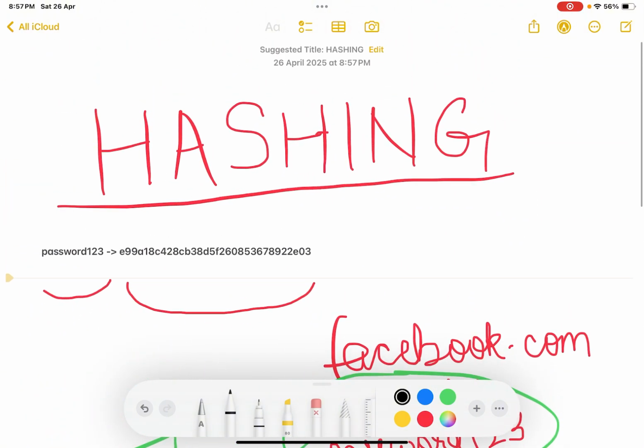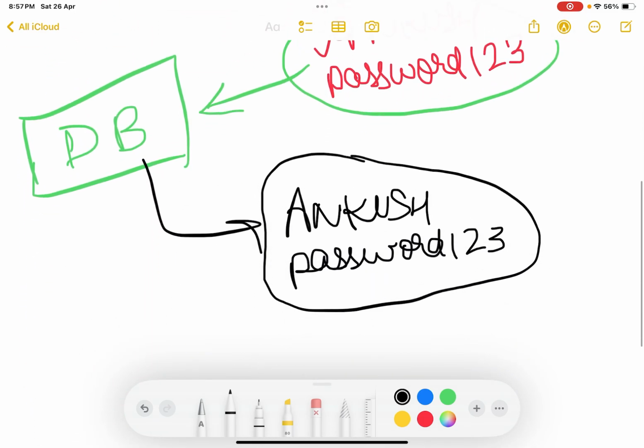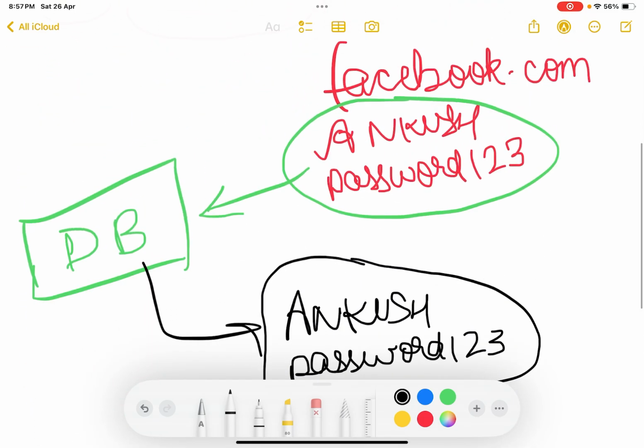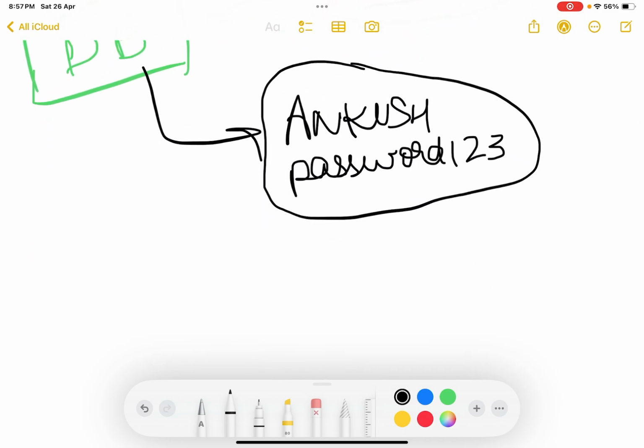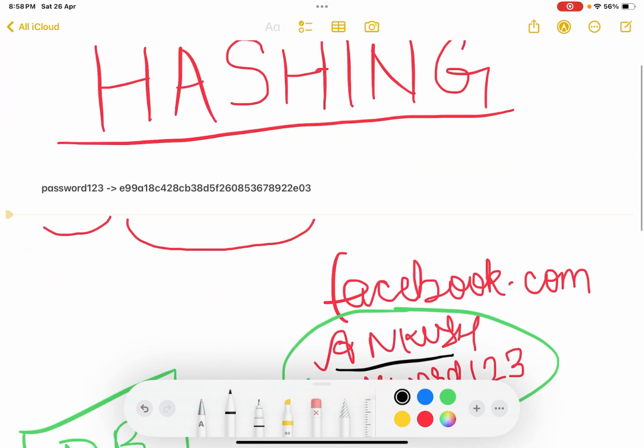This is a very conventional way of storing passwords. The name was entered, then the password was entered, and then this password was stored in the database as plain text. But these days, because of attackers and for security purposes, the password you entered is not stored in the form of plain text. Instead, it is stored in the form of a hash. As you can see here, I entered the password password123, but this was not the password which was saved inside the database. The actual thing which was saved inside the database was this particular thing.